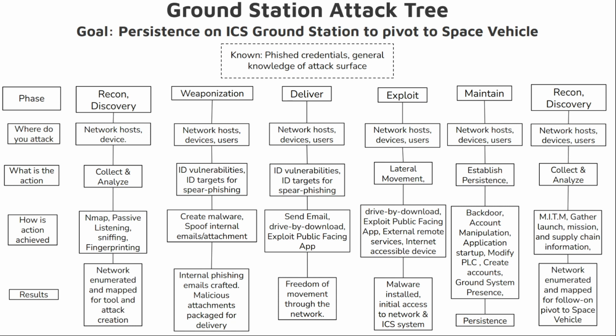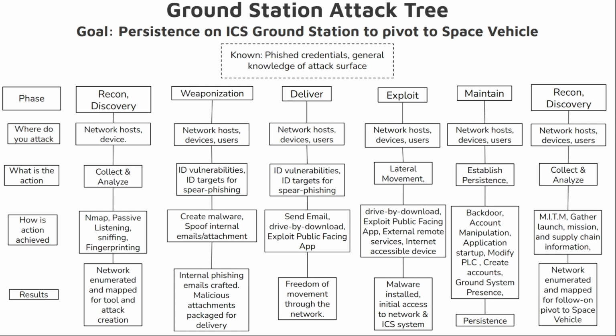Once completed, he crafts spear phishing emails, malware, and nefarious email attachments needed to achieve freedom of movement throughout the ground segment control center network. After weaponization and delivery are complete, the exploitation phase will use drive-by downloads, intranet web portals, and remote services to gain initial access to the ground segment and any industrial control system network systems.